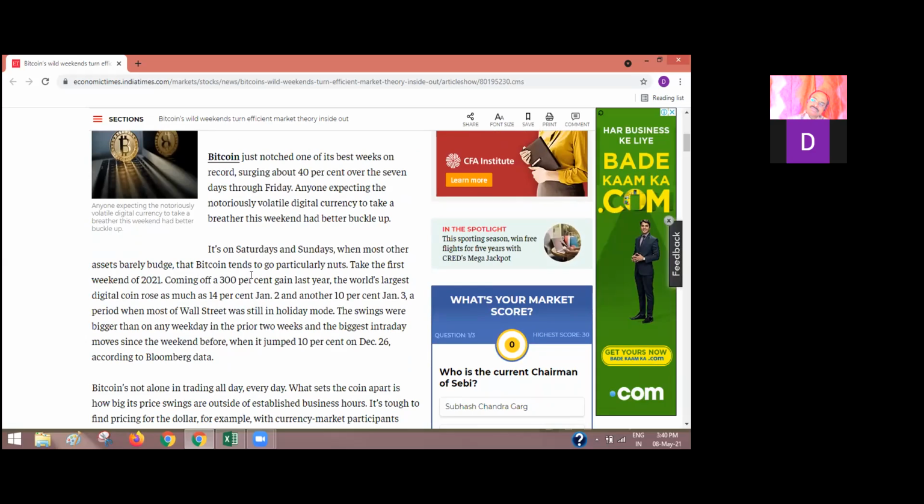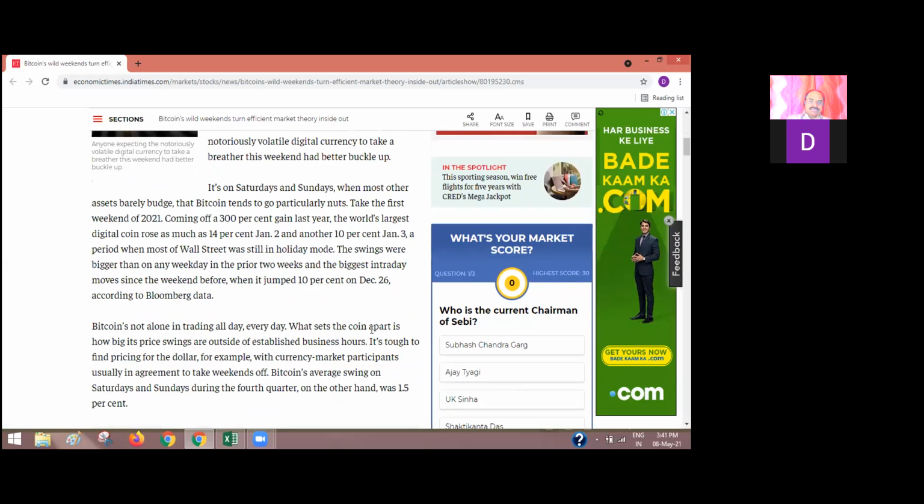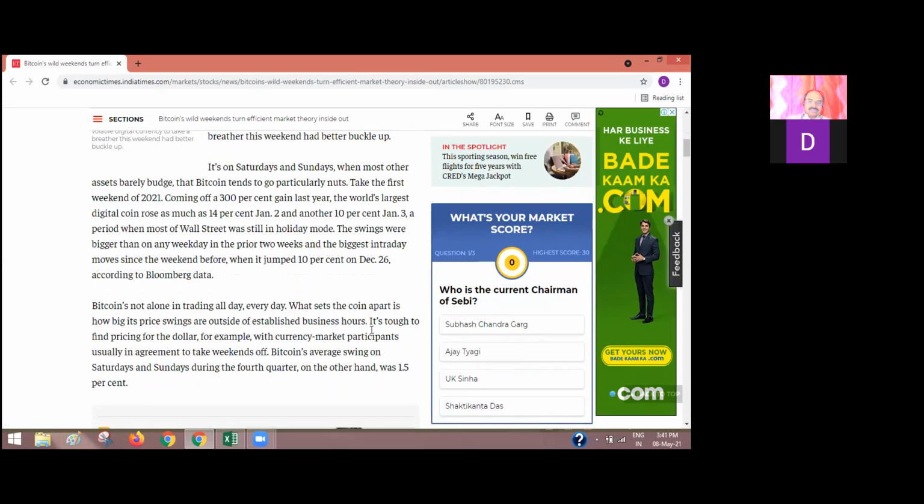Bitcoin tends to go particularly nuts. Take the first weekend of 2021. The world's largest digital coin rose 14% on January 2nd and 10% on January 3rd. Bitcoin is not alone in trading all day, every day, which sets the coin apart, but how big the swings are outside established business hours makes it tough to find pricing in dollars.